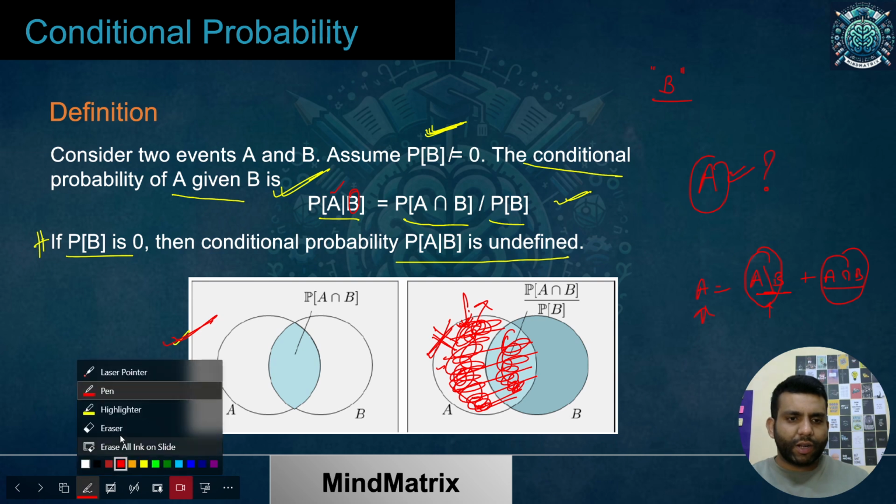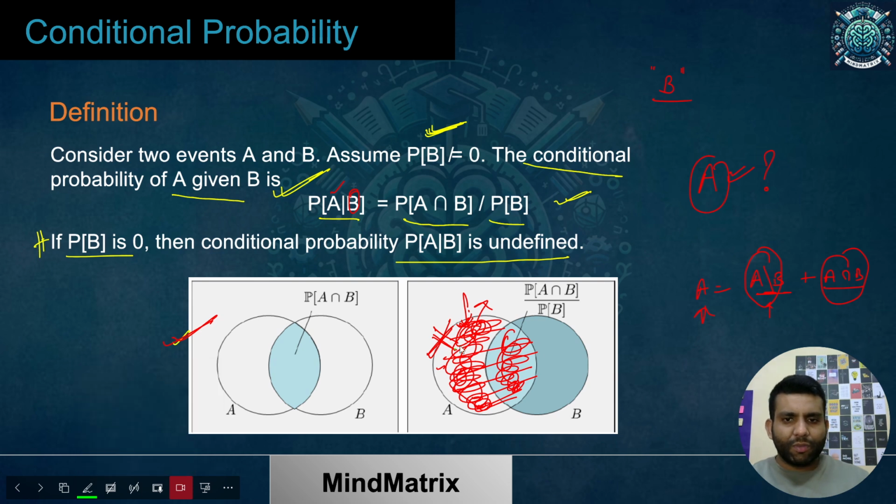That's why we consider the common region, and then we ask: out of the total probability of occurrence of B, what are the chances of A also occurring in that area?